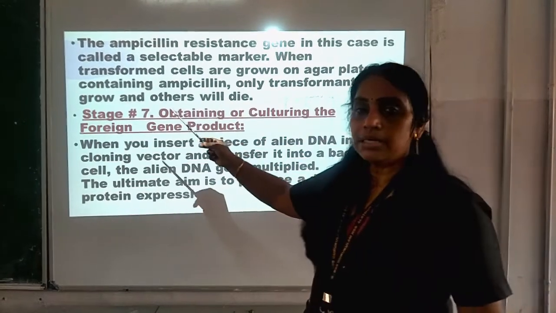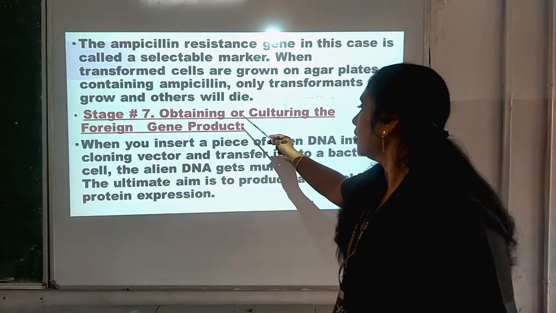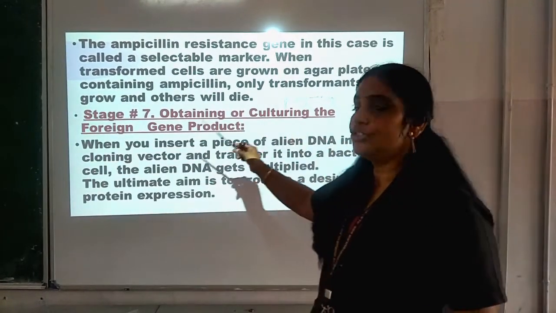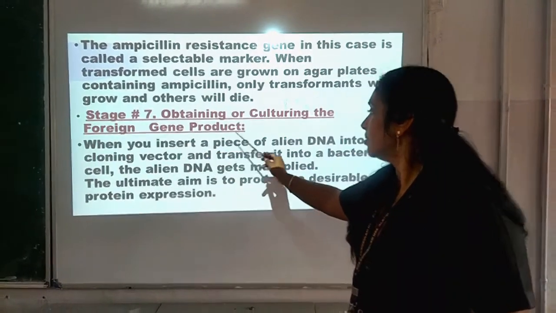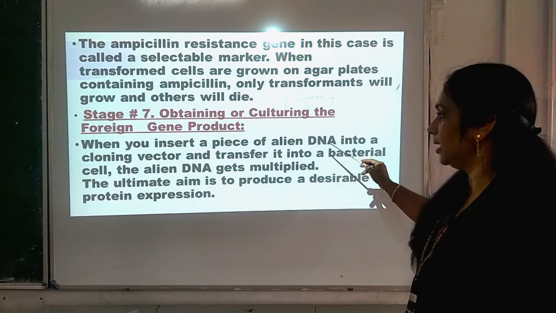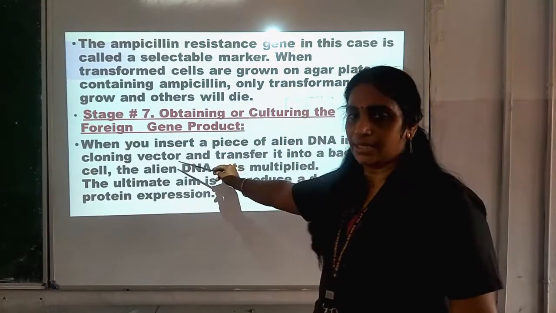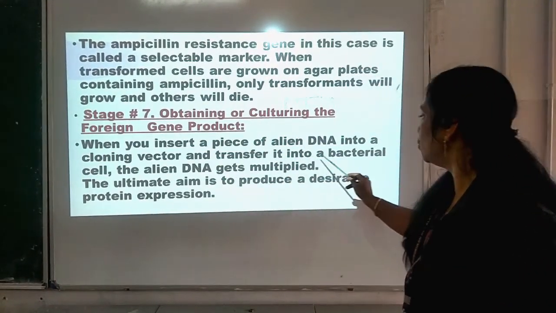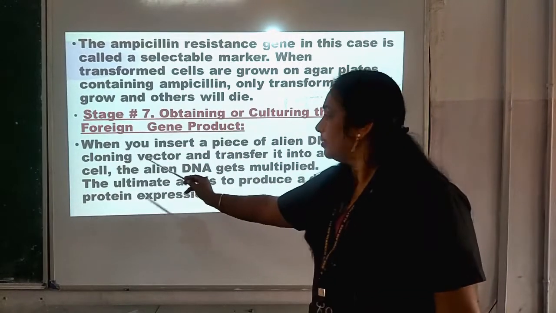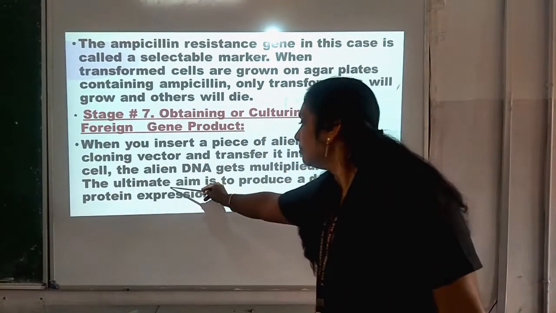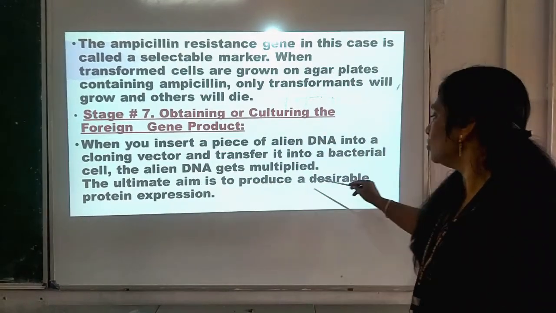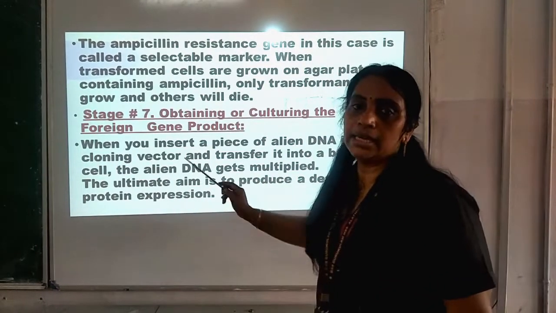Now, stage number 7, obtaining or culturing the foreign gene product. When you insert a piece of alien DNA into a cloning vector and transfer it into a bacterial cell, the alien DNA gets multiplied. The ultimate aim is to produce a desirable protein expression.